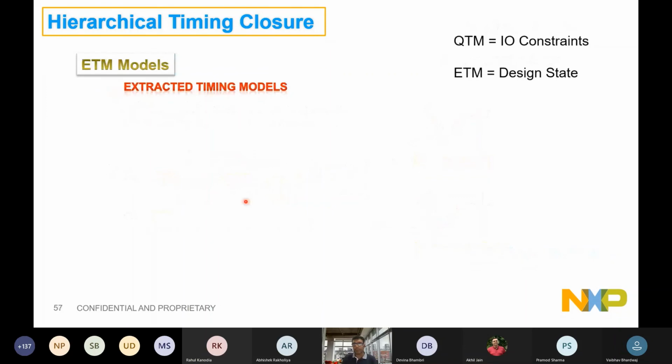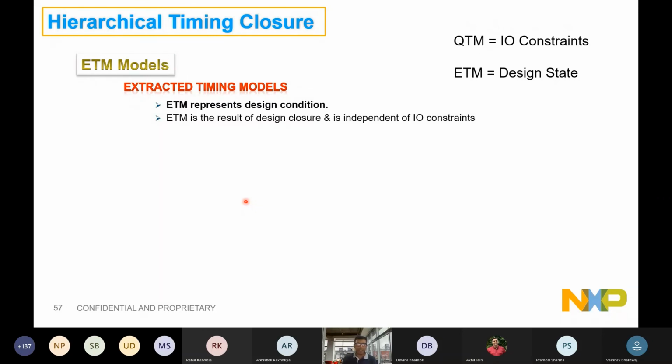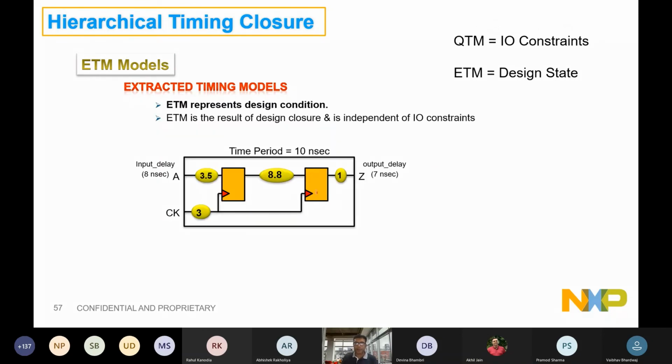See, the idea is we have delivered a lib model. Now you model it, you do your closure while I can do this thing independently. Similarly, ETMs are nothing but the design behavior. So forget timing constraint. We assume that this block is already completed.